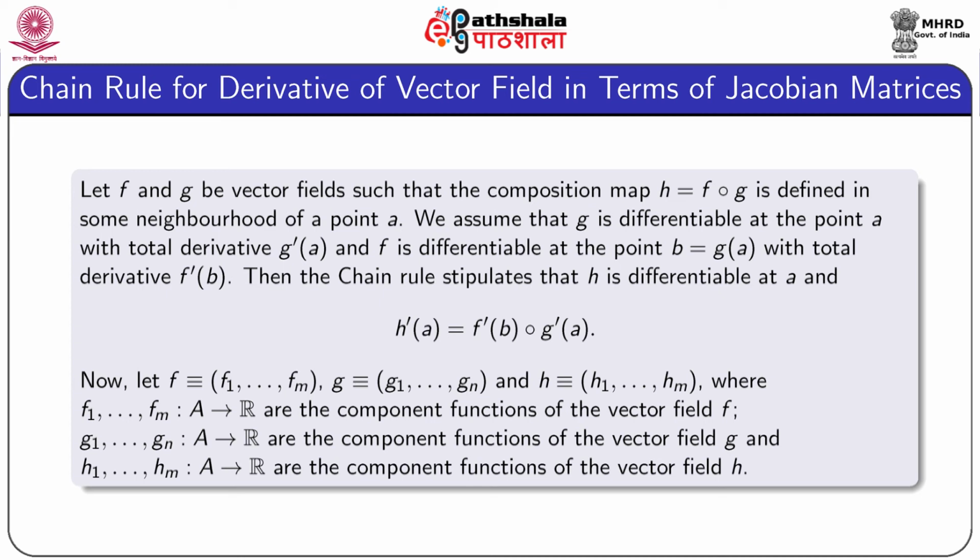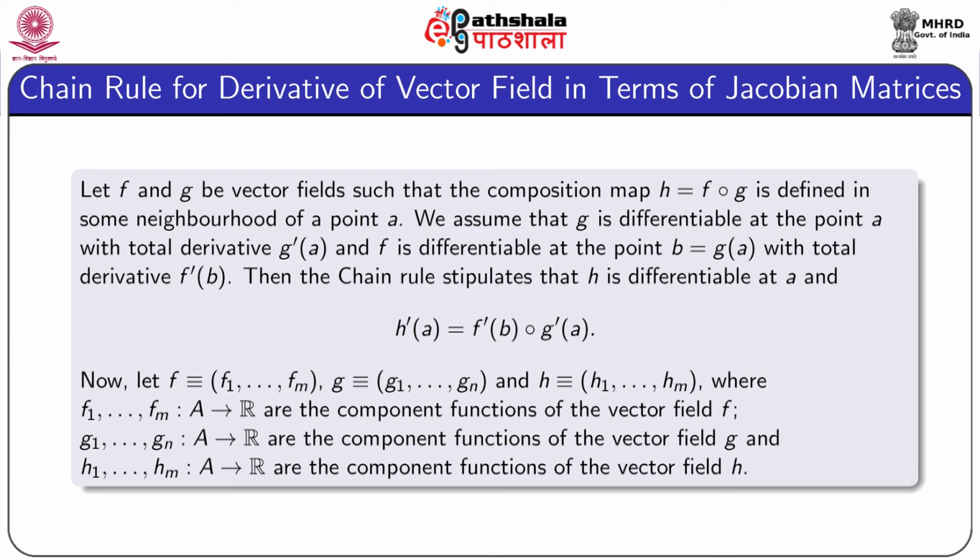Let F and G be vector fields such that the composition map H equal to F compose G is properly defined in some neighborhood of a point A. We assume that G is differentiable at the point A with total derivative G dash A, and F is differentiable at the point B equal to G A with total derivative F dash B. Then the chain rule stipulates that H is differentiable at the point A and H dash A is the composition of two linear transformations, F dash B composed with G dash A.